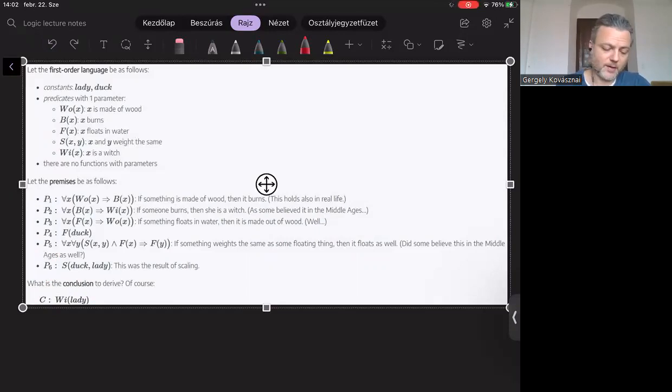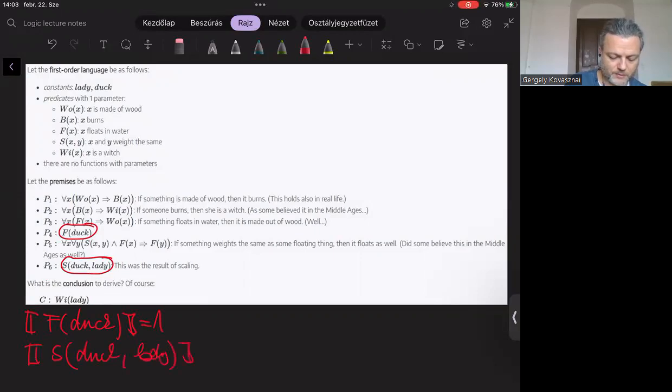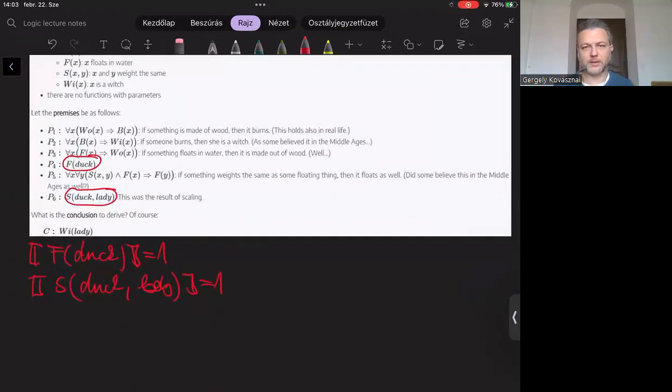collect facts, what we know based on the predicates. First of all, we know that this formula must be true, and similarly, this formula must be true. We can just register those facts. So F duck must be true, S of duck and lady must be true. And since we know that all the premises must be true, this is the case we are interested in, we can imply further facts from those 2 facts.